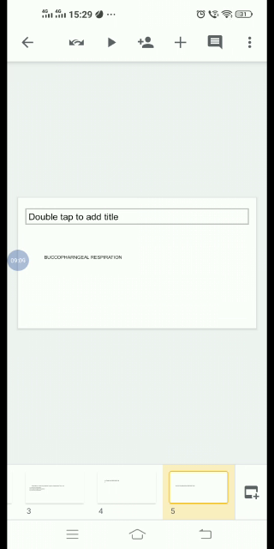Buccopharyngeal respiration: respiration occurring inside the buccal cavity and the pharynx is called the buccopharyngeal respiration. It is a terrestrial respiration where air is used.